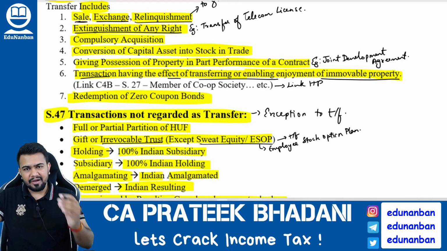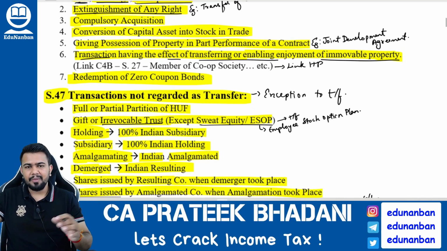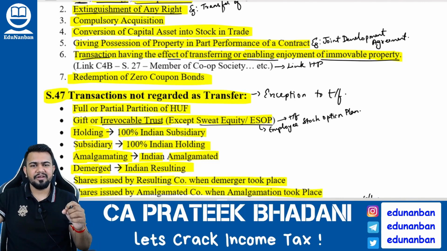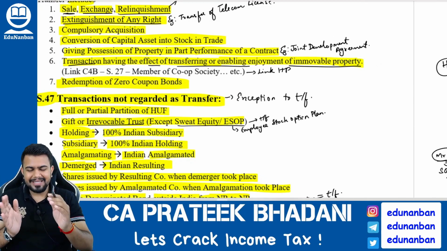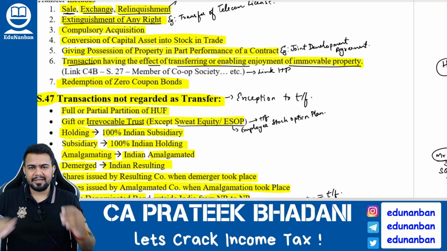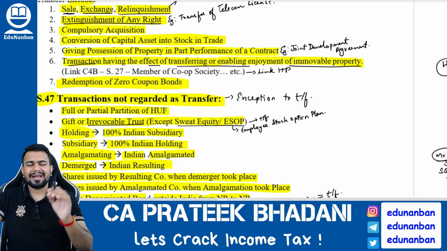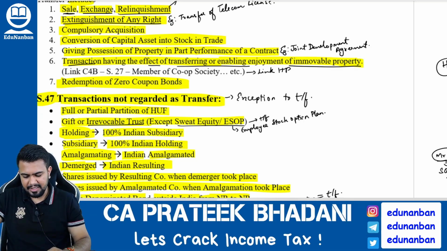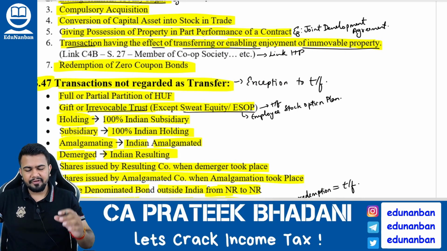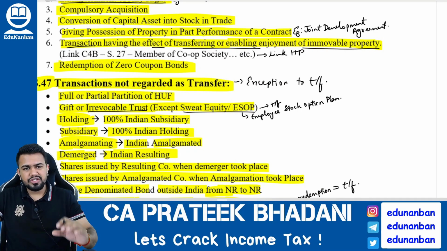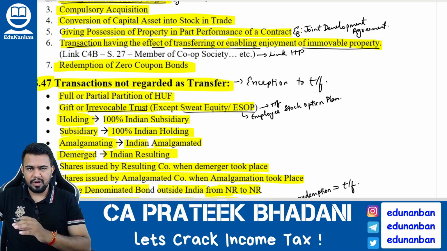Then compulsory acquisition is also transfer. So if government is coming and compulsorily acquiring the property of assessee, that will be called transfer. If capital asset is converted into stock in trade, it will be called transfer. Then even if possession of the property is given for a part performance of a contract, that will also be called transfer. A classic example is joint development agreement. Then if there is any transaction which is having the effect of transferring or enabling the enjoyment of immovable property, that is also called transfer.